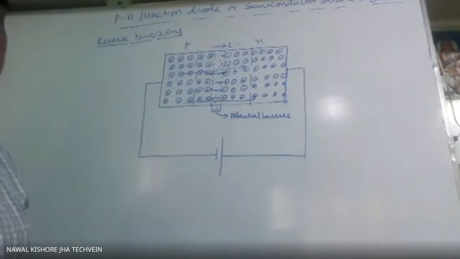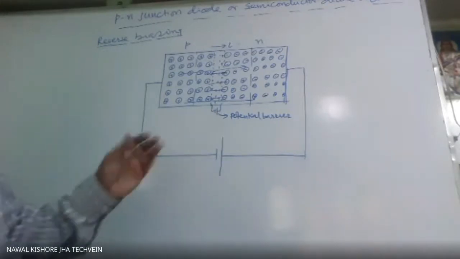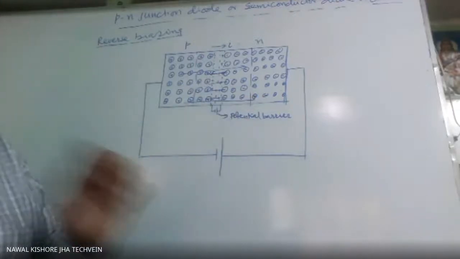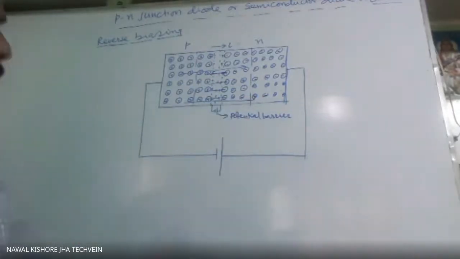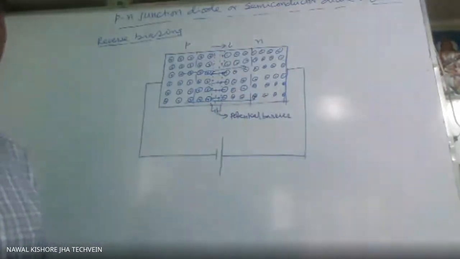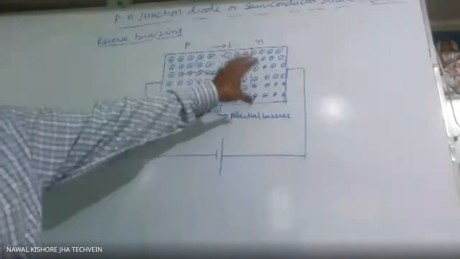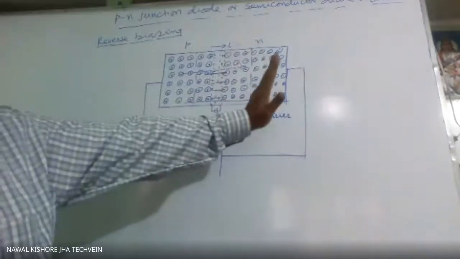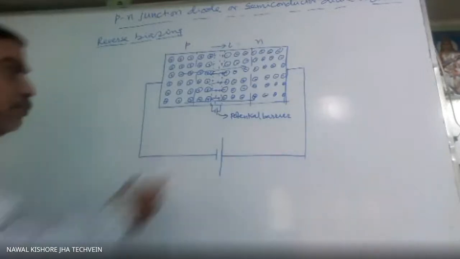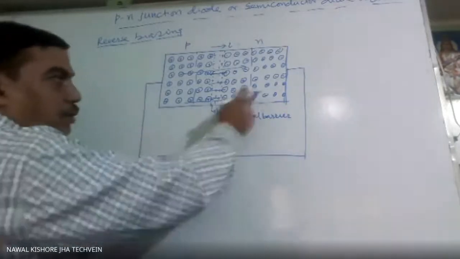Whereas here, when we apply, suppose, 6 volt or more than that, depending on our purpose, suppose we are changing the voltage, the current in the normal case will be of the order of microampere, because minority carrier concentration is of the order of 10^13 and majority carrier concentration is of the order of 10^16. So if current in forward biasing is in milliampere, then it will become microampere. This current will be moving in the direction of positive.